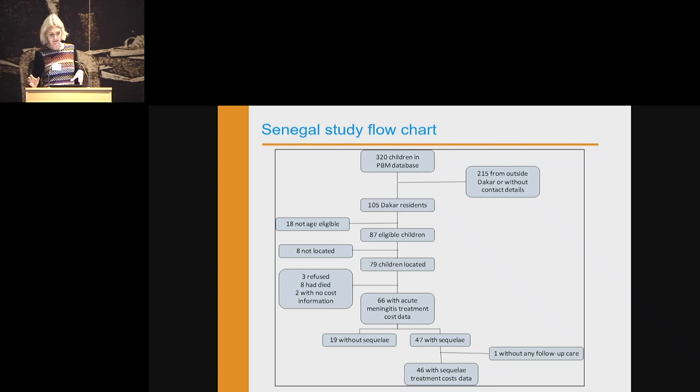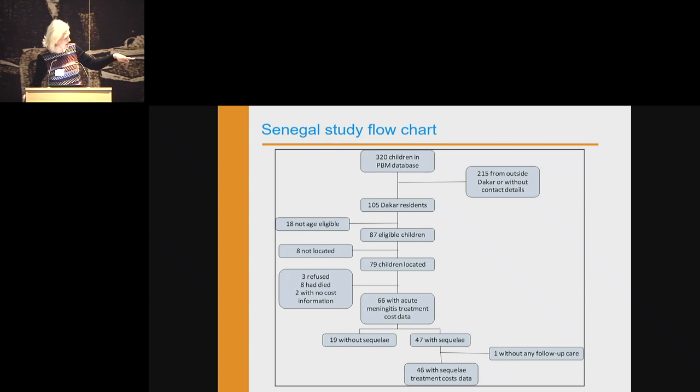So what we did, there was a database in a tertiary hospital in Dakar with children that had suffered from meningitis. And then we were tracking these kids down. So some of them, I think the highest was 7 years after discharge, we managed to find them. So this is just showing you how we found them.